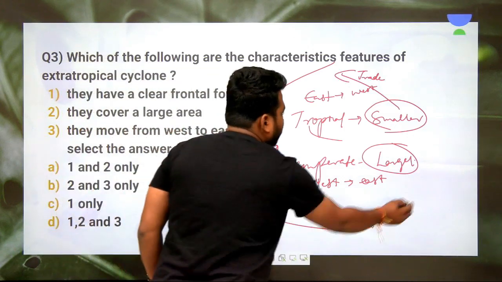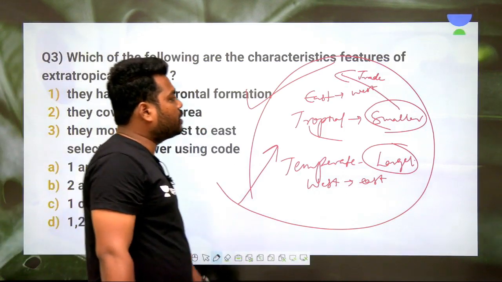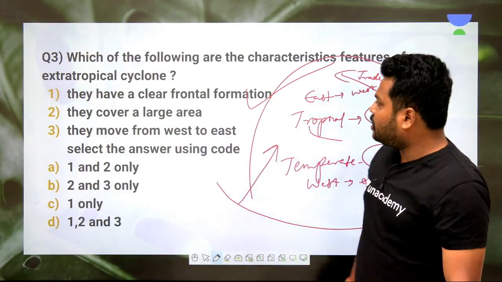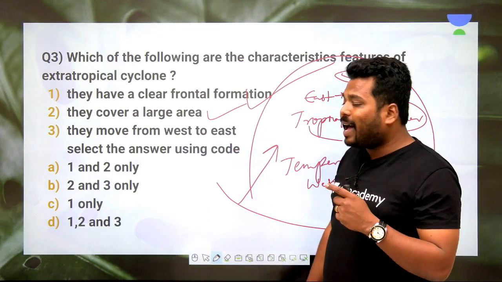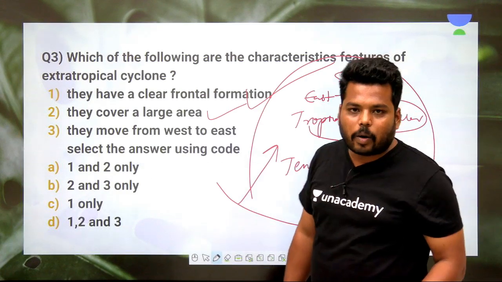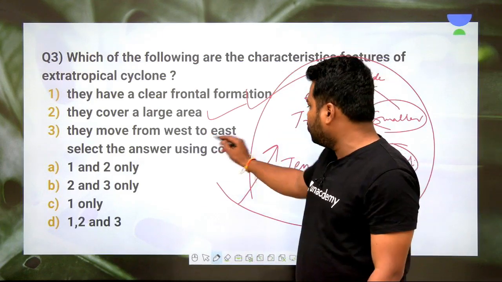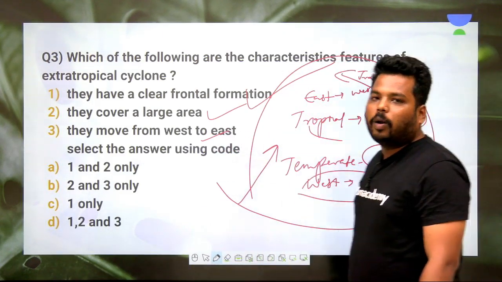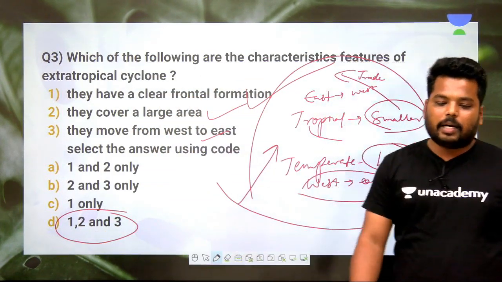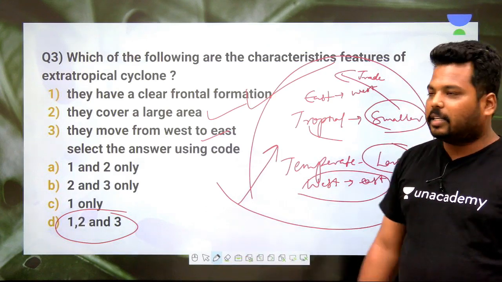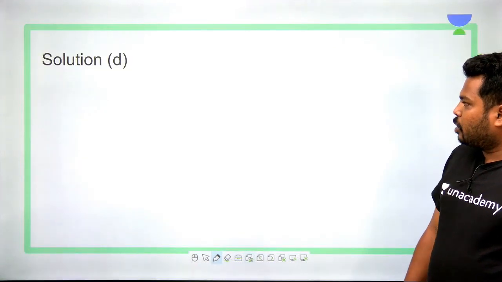This is the reason why they move from west to east in temperate locations and east to west in tropical locations. Hence, let's check the rest of the options. They cover a larger area. This is absolutely true. It is the temperate cyclone which covers a larger area than the tropical cyclone. And the third option, it moves from west to east, I have already explained. Hence all the given options are perfectly right. Clear? So the solution is D.